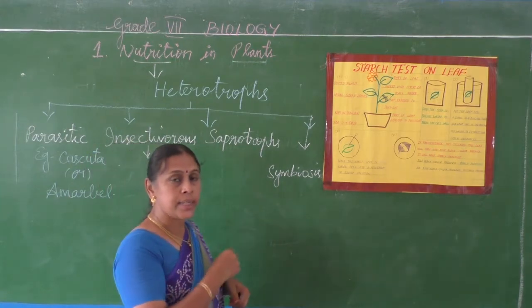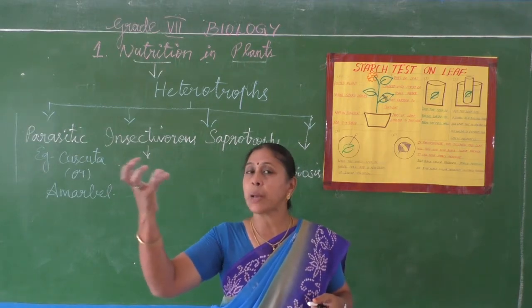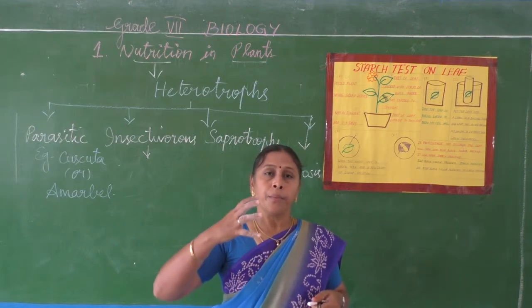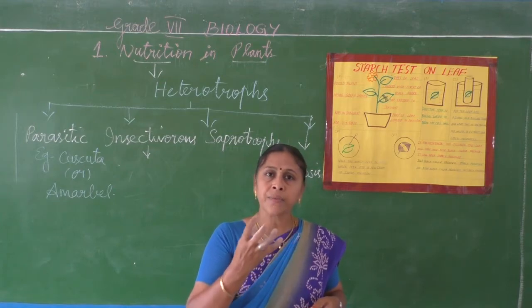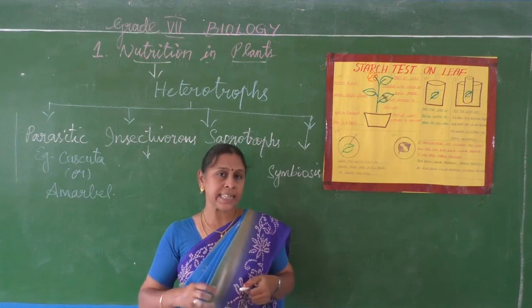Here, this nitrogen will be obtained by the plants by trapping some insects. And by digesting that insect, the plants will absorb the nitrogen from that insect's body.